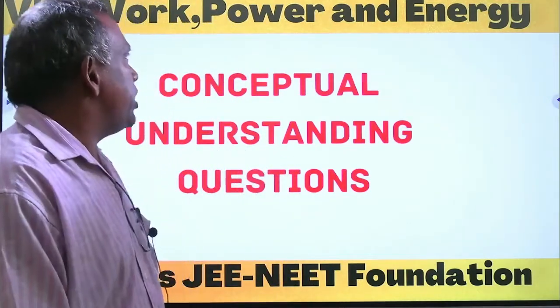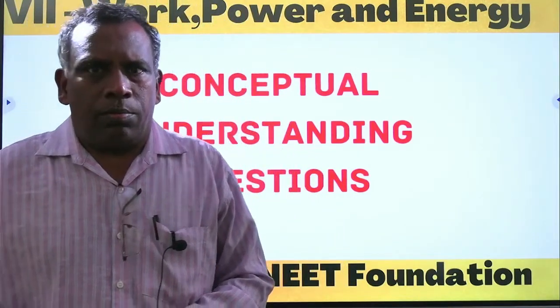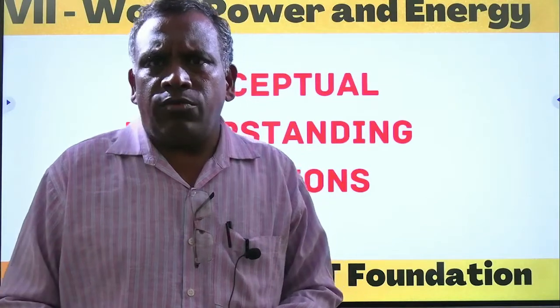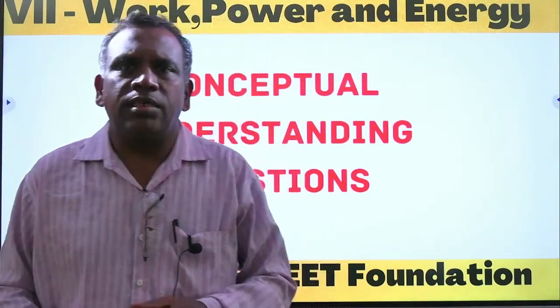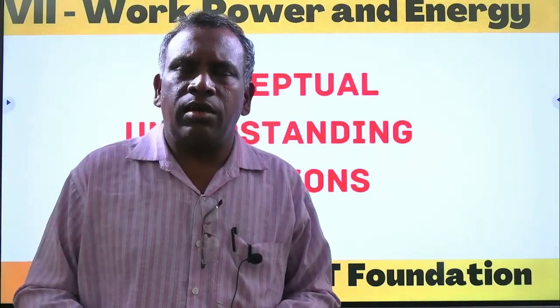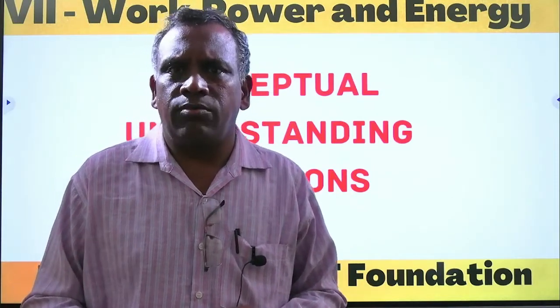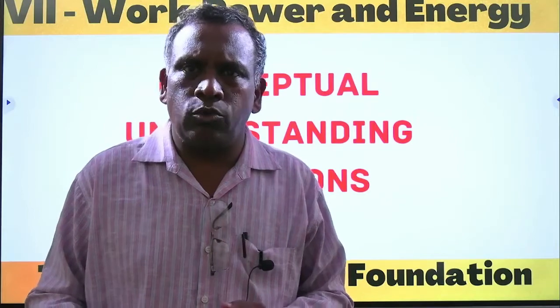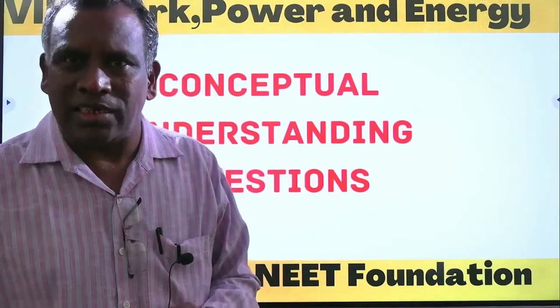Work, power, energy. Work is nothing but whenever a force acts on a body and it is displaced in the direction of the force. Power, the amount of work done per unit time, is called power. Energy, the capacity to do work, is called energy. Work and energy have the same units, power has different units. Work and energy have the units of joules, and power has the units of watts in the SI system.